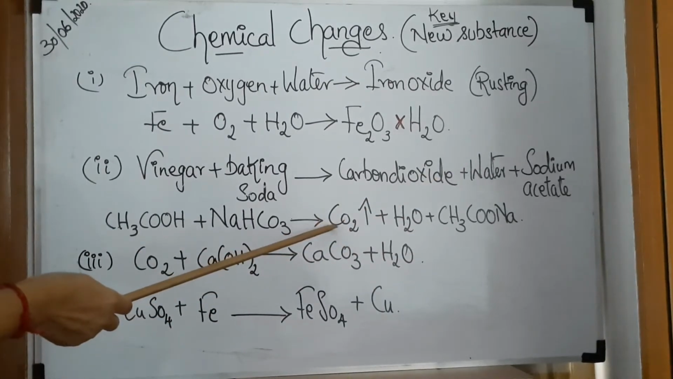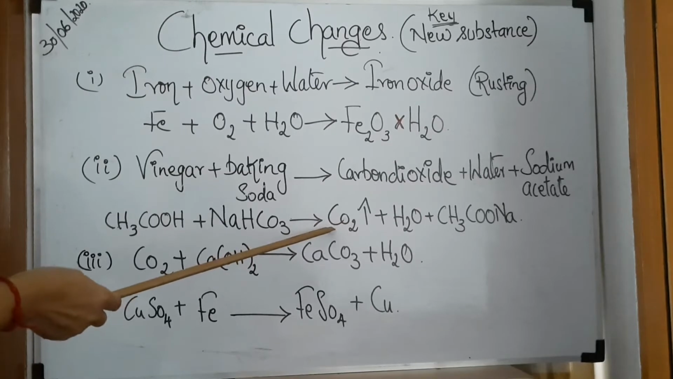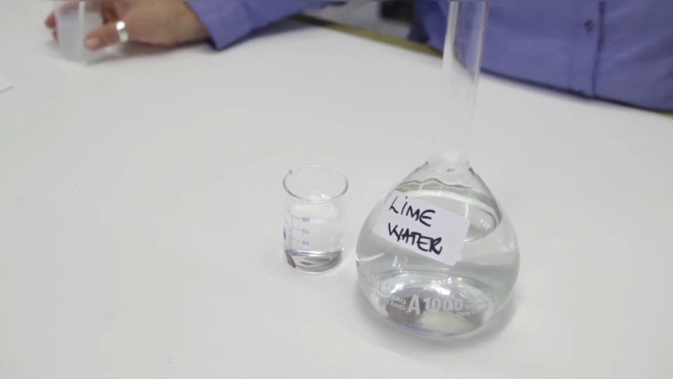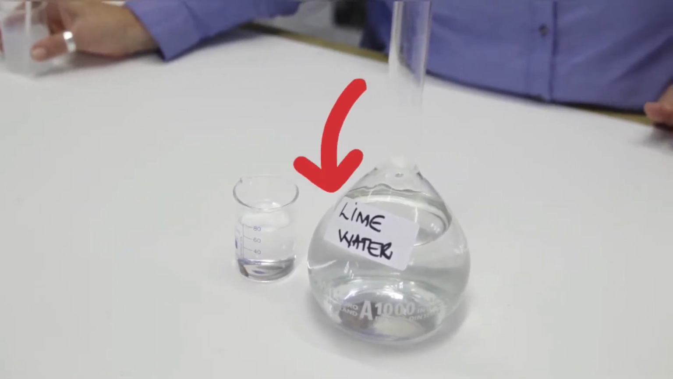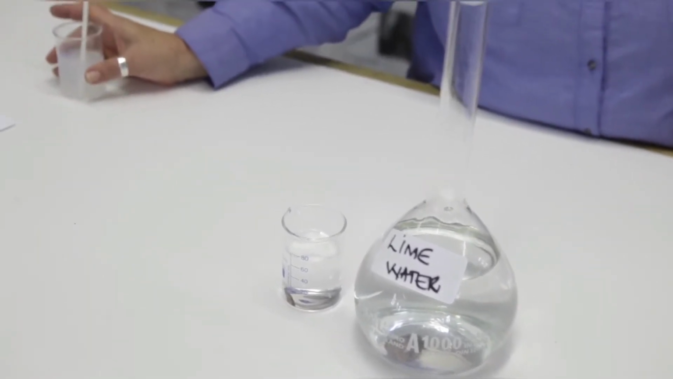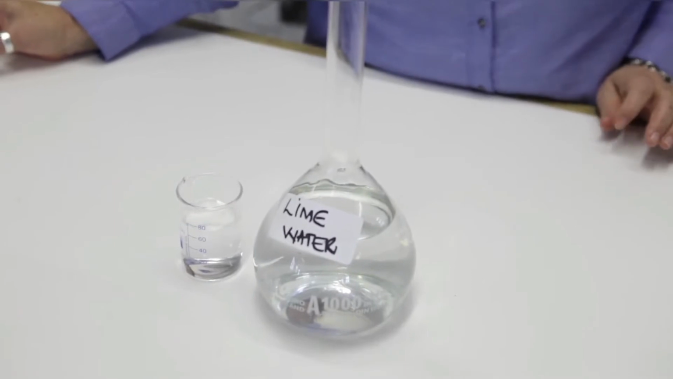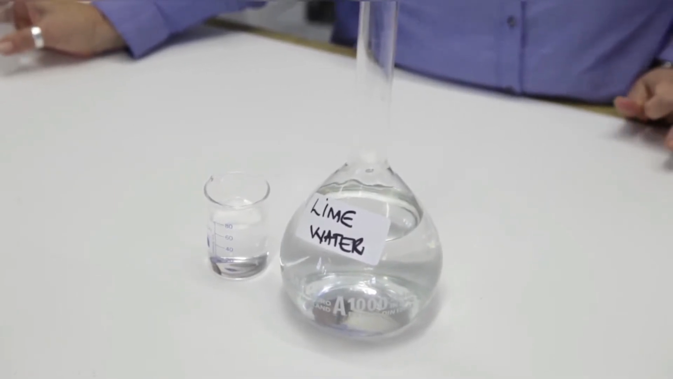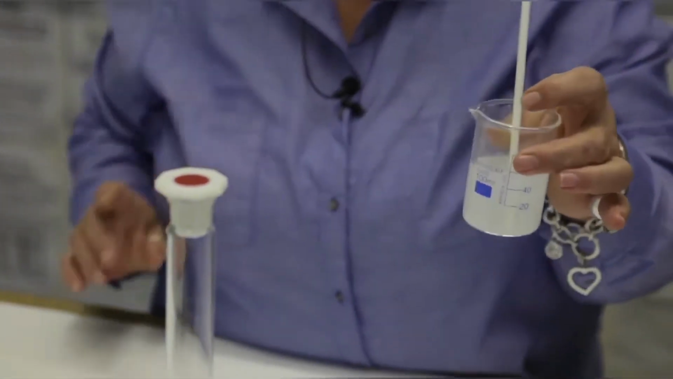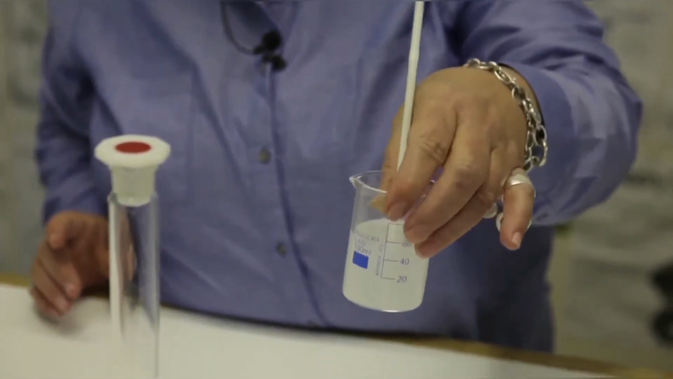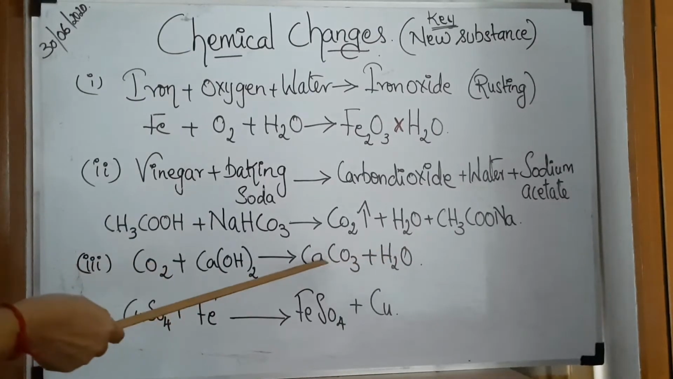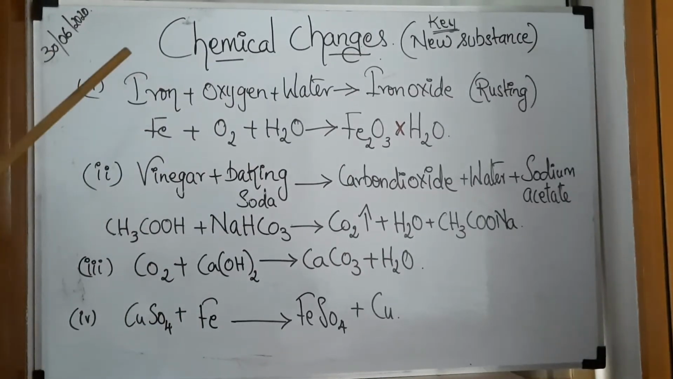Now, a small test for this carbon dioxide. Is this really carbon dioxide? How will we know? If this gas is passed through lime water. This is lime water, children, Ca(OH)2, calcium hydroxide. Carbon dioxide is passed through calcium hydroxide or lime water. It turns milky. Okay, so that is the test for carbon dioxide. Now, when it turns milky, what are the products? CaCO3 and water, calcium carbonate and water.